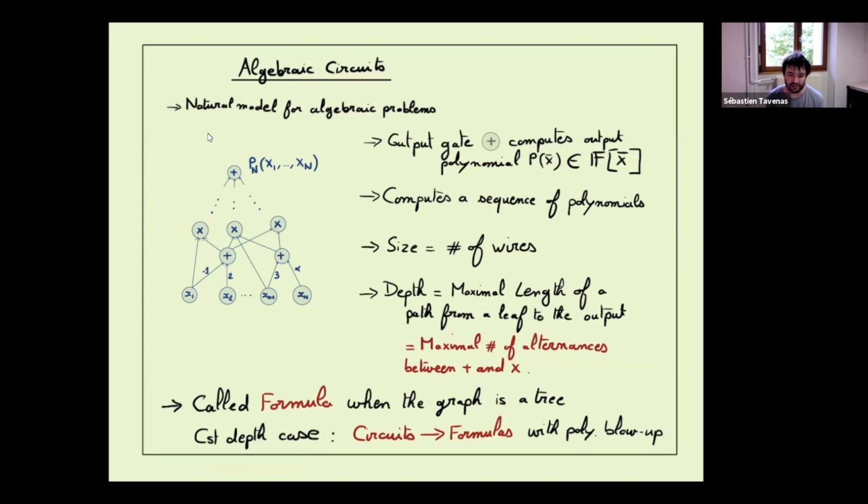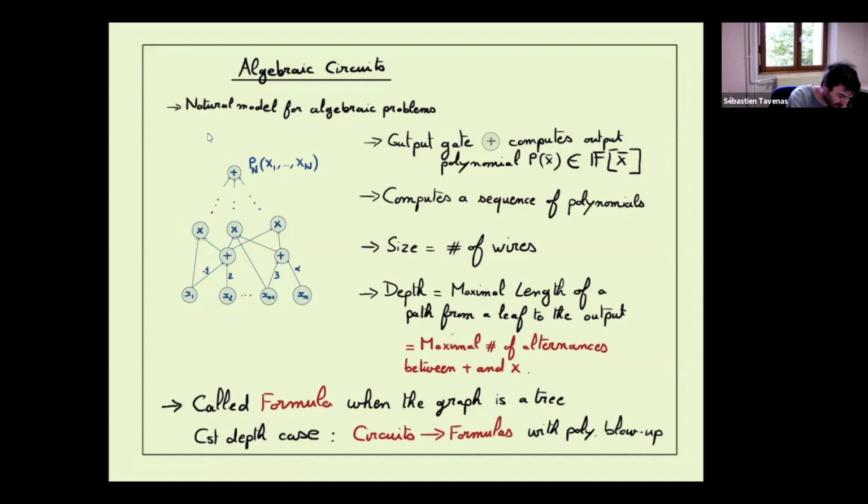Another thing which I said yesterday: here there are circuits, but we can consider formulas. When the graph here is not a tree, it's a circuit, but if the graph is a tree, we call this structure a formula. So in general, a formula is more restricted than a circuit. But in our case, we'll consider constant depth circuits, so the number of alternations is a constant. In this case, it's easy to see we can go from circuit to formula with a polynomial blow-up.